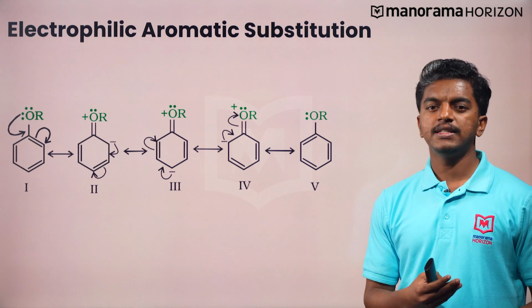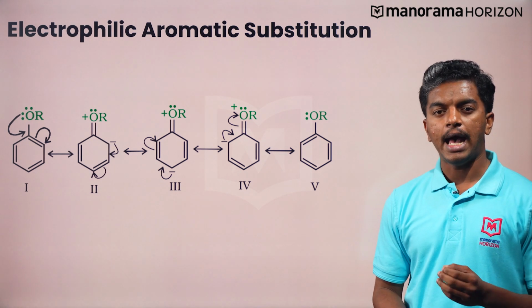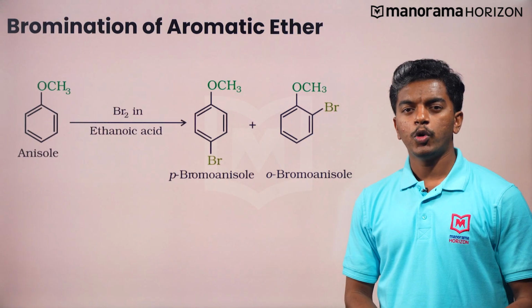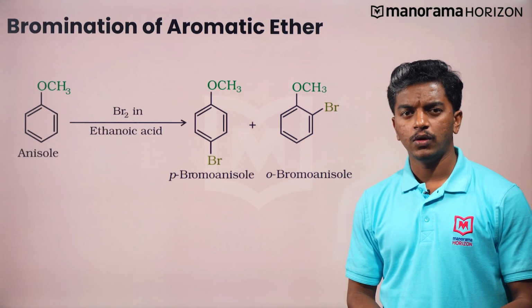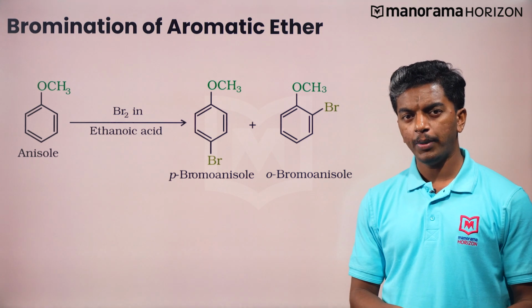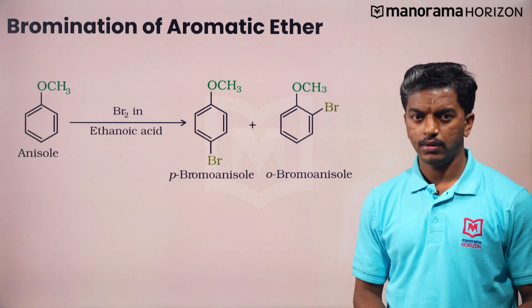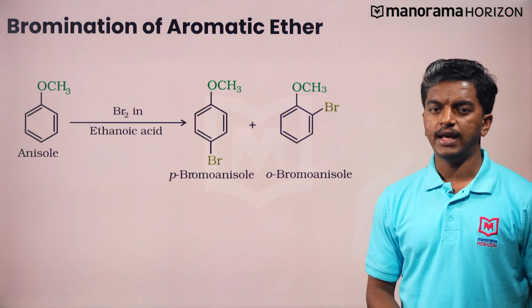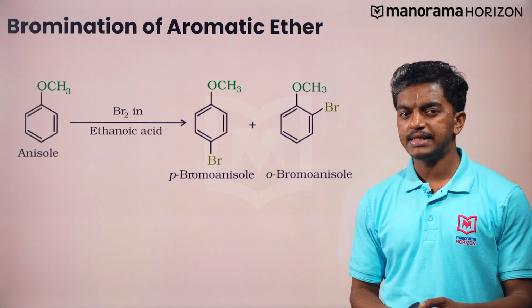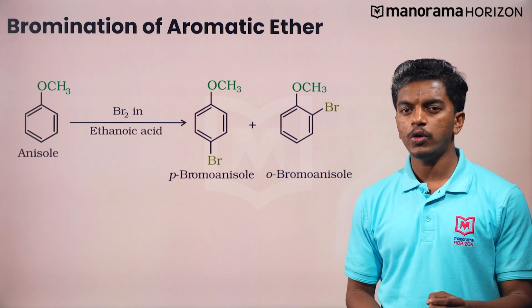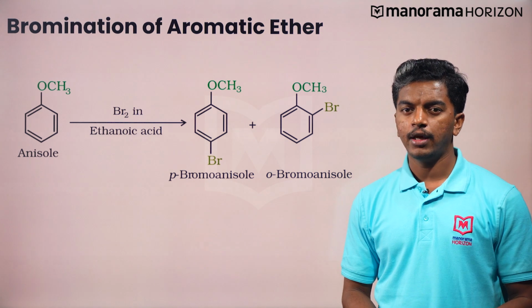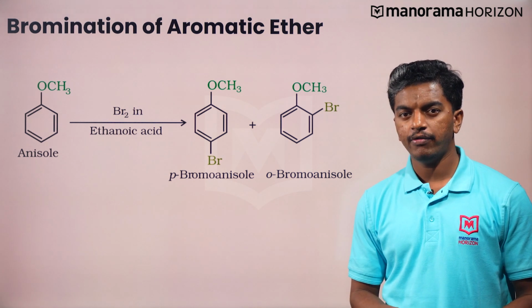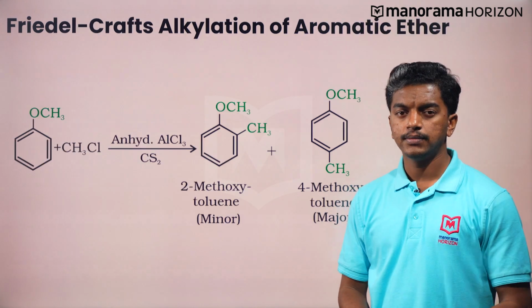Now, let us see a few examples of electrophilic aromatic substitution. In the bromination of an aromatic ether, say for example, anisole can be brominated with bromine in ethanoic acid. One thing to note is that unlike the bromination of benzene rings, this reaction does not require iron bromide catalyst. The activation of benzene ring by the methoxy group is enough to afford bromination.